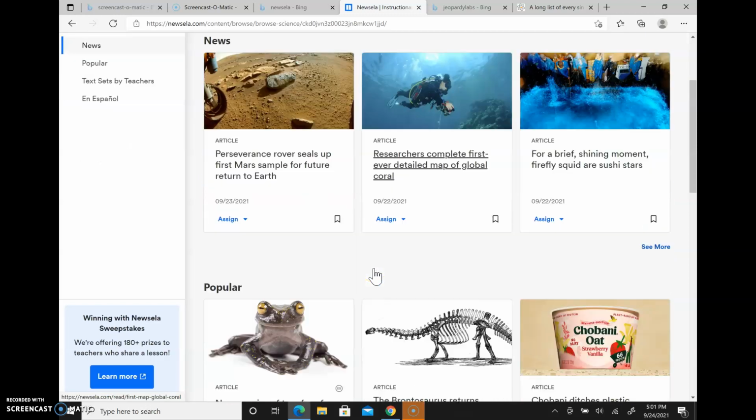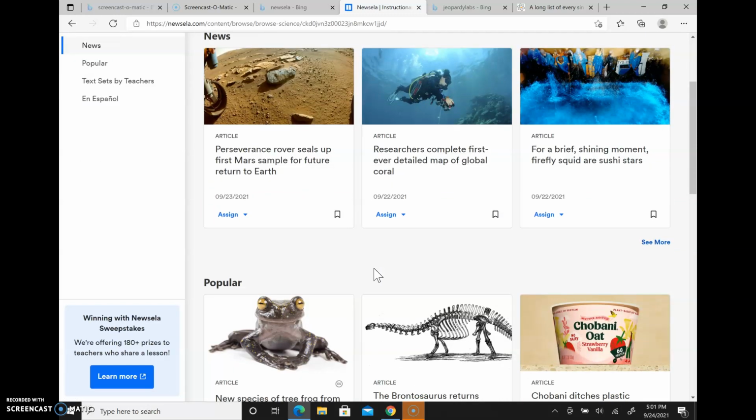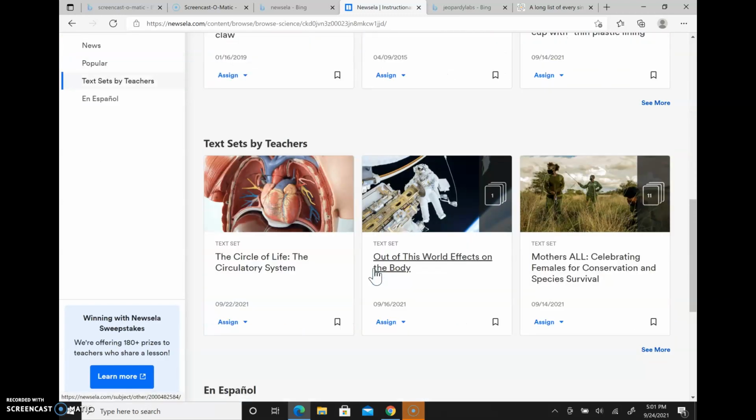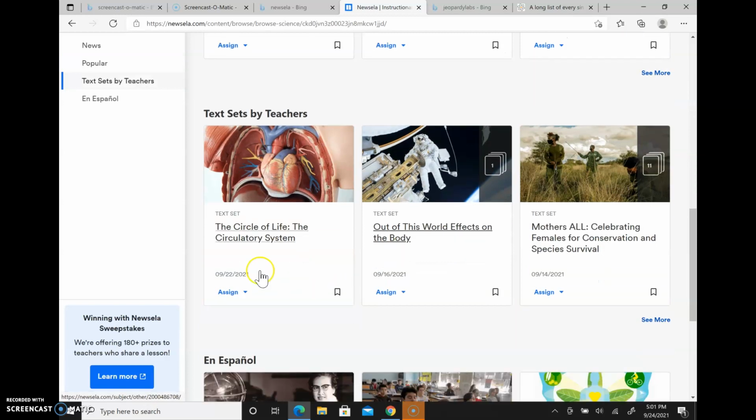So here are a few science articles that I found. Right now my 6th graders are studying body systems, so when we get to the circulatory system, this is an assignment that I will assign to them so that they can read it, and it will give them more information than what I'm giving them in class.